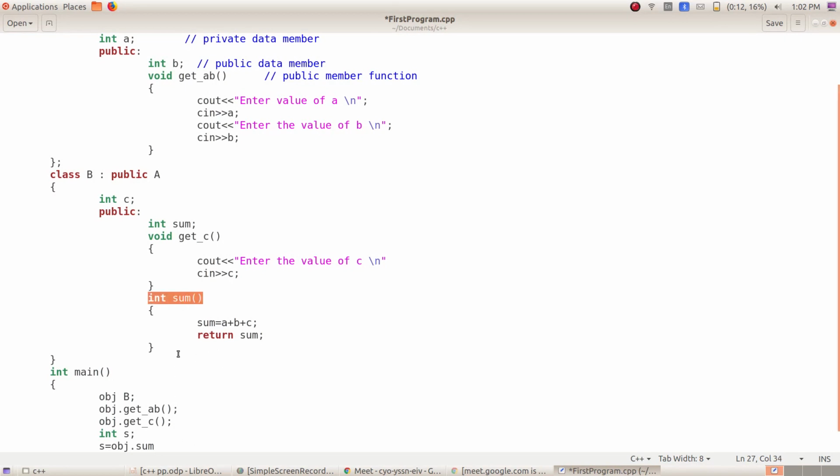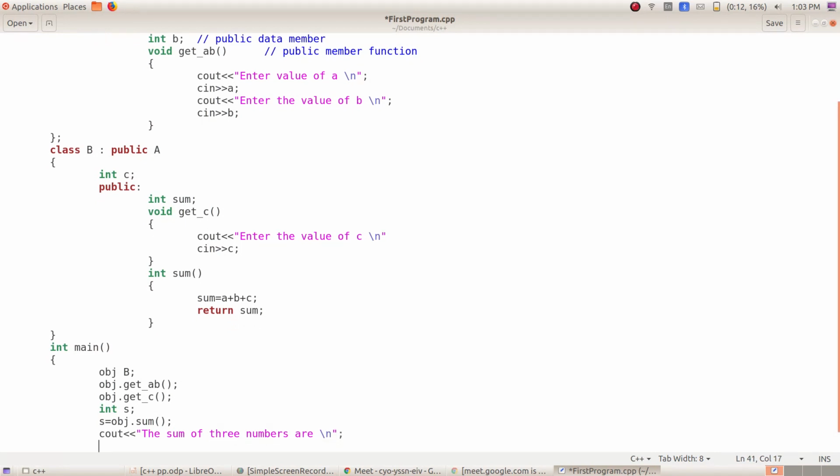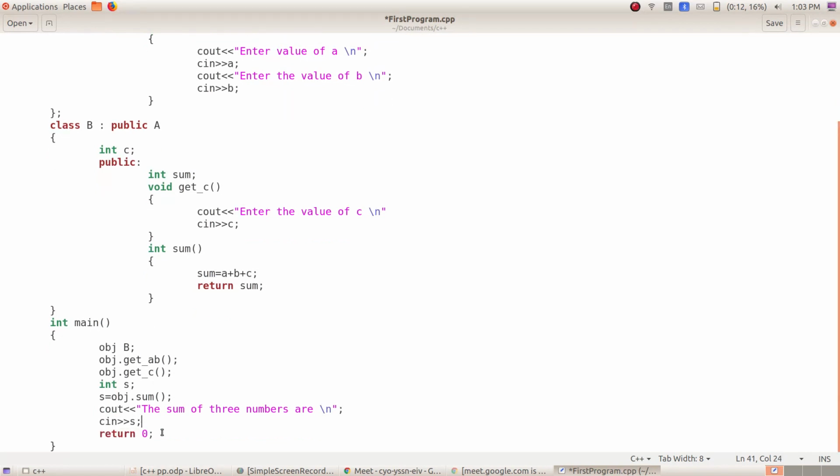This obj dot sum is returning the value, that is the sum of A, B and C. So you have to assign that to the variable S. And you can say cout, the sum of 3 numbers are, \n, then S. After that you can say return 0.